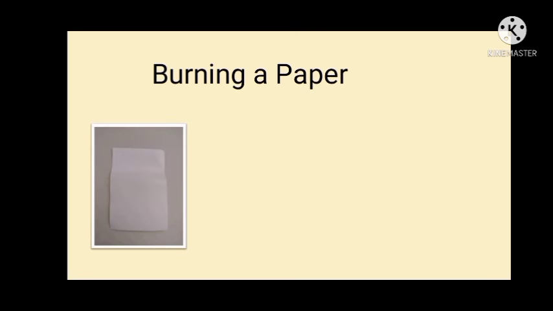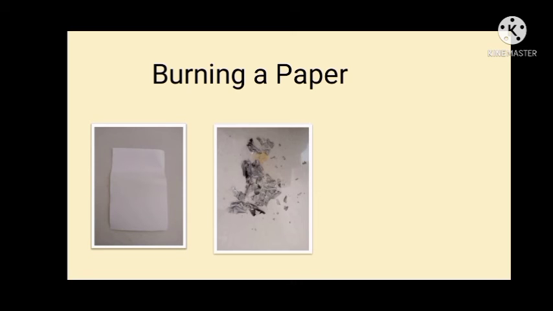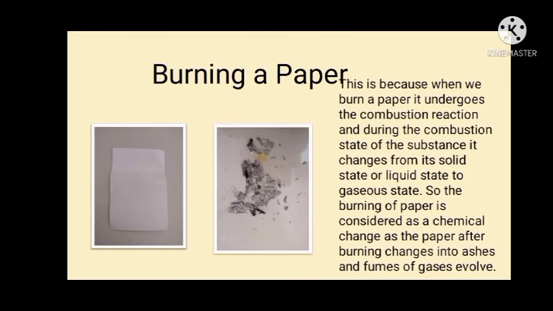The next example is burning a paper. As you can see, the first picture is still plain and white, and then in the second picture it has turned into ash. Why is it a chemical change?